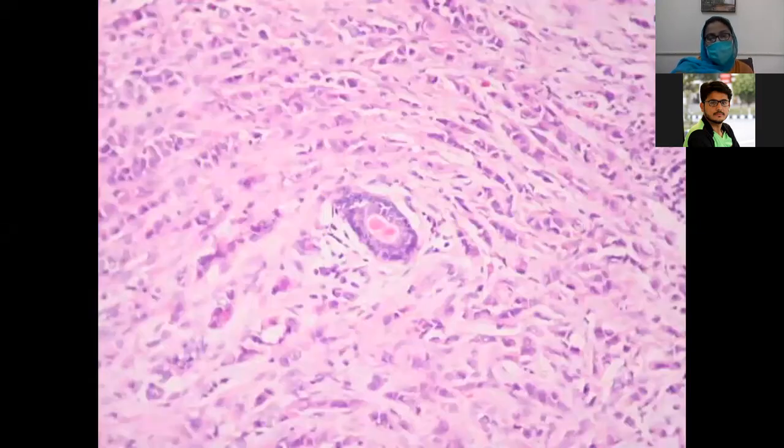Later, I will show the image of invasive lobular carcinoma. As you can appreciate, these tumor cells are singly present, and they are present in a column or a strand, and this pattern we call the Indian file pattern. The tumor cells are present in an Indian file pattern.